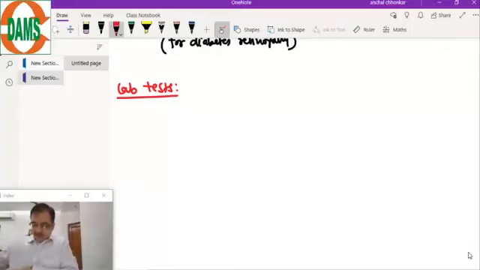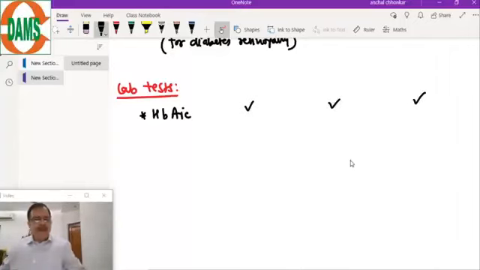Now coming to the lab investigations. In the lab investigations, important is the HbA1c test, that we will discuss in detail in the management of especially type 2 diabetes or assessment. So this is done at the initial visit, 3 months and annually. HbA1c is a glycosylated hemoglobin test.